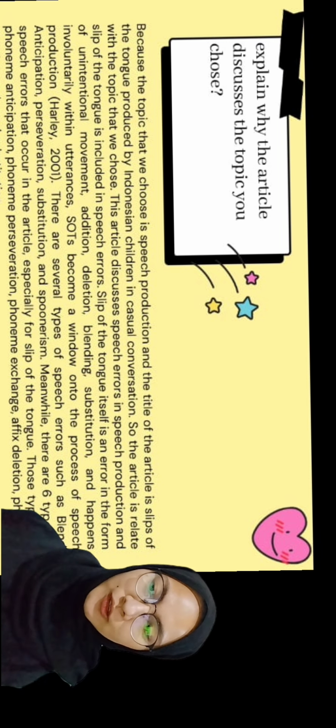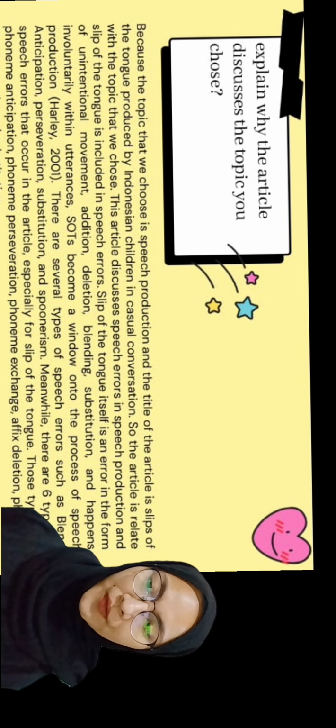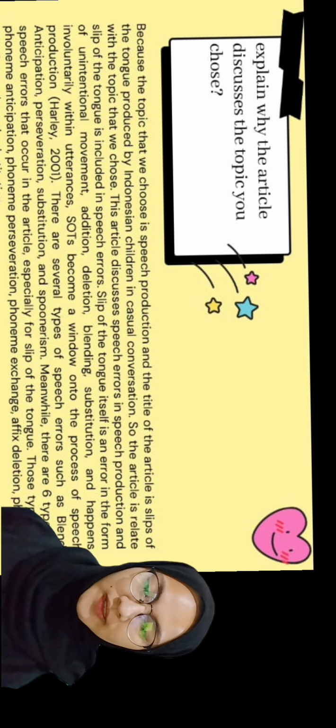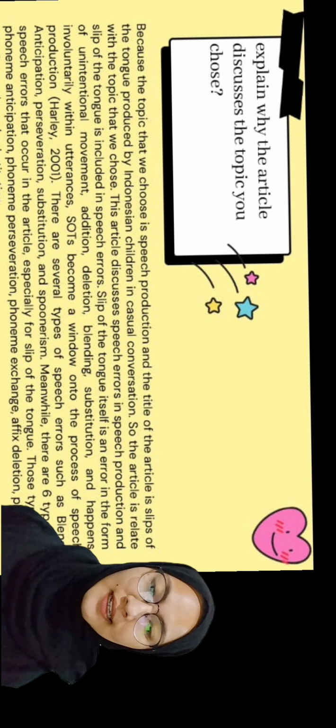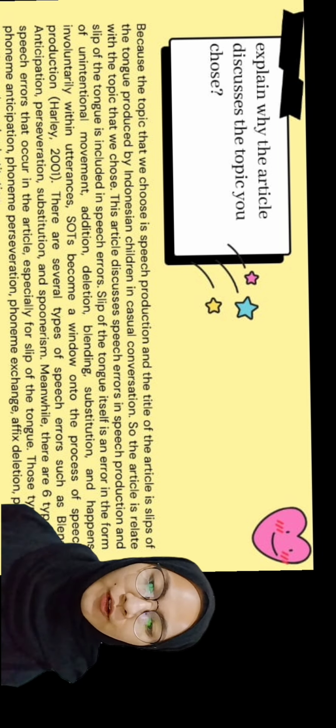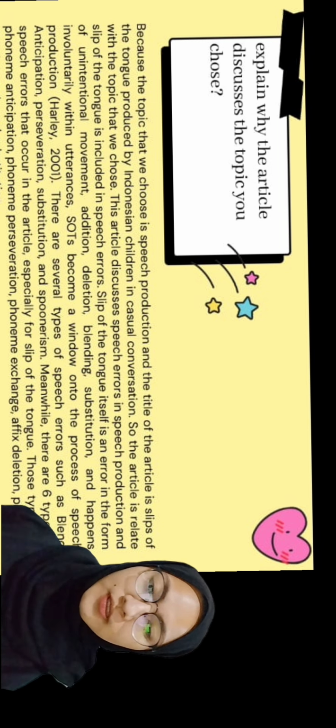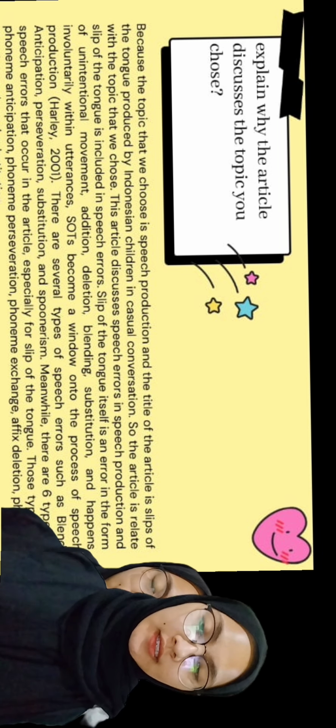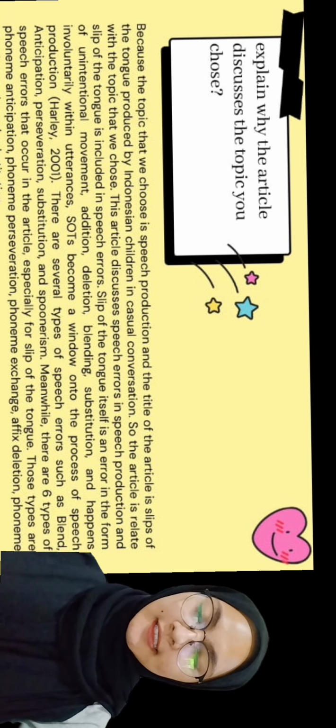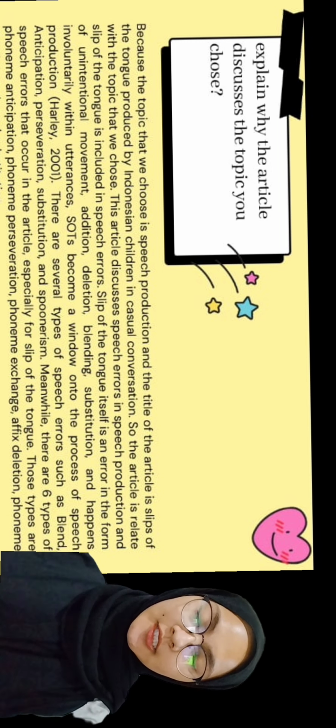Theory by Harley, 2001: there are several types of speech errors such as blend, anticipation, perseveration, substitution, and spoonerism. Meanwhile, there are 6 types of speech errors that occur in the article, especially for slip of the tongue. Those types are phoneme anticipation, phoneme perseveration, phoneme exchange, affix deletion, phoneme deletion, and the last is word substitution. Now I will explain about blending, anticipation, perseveration, and the last is spoonerism.